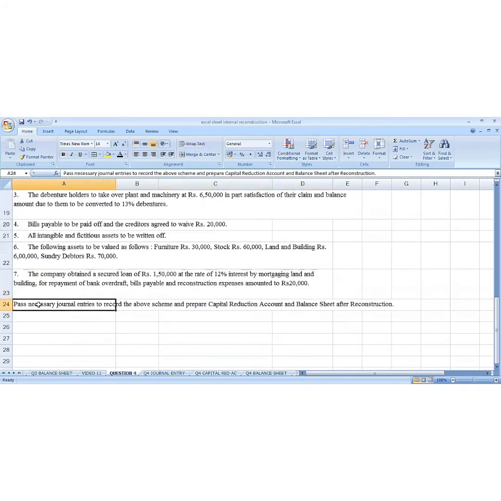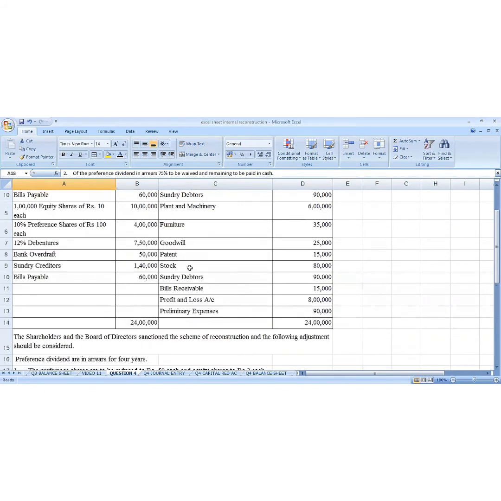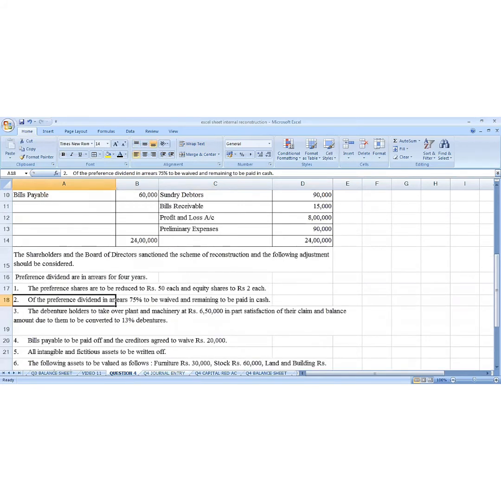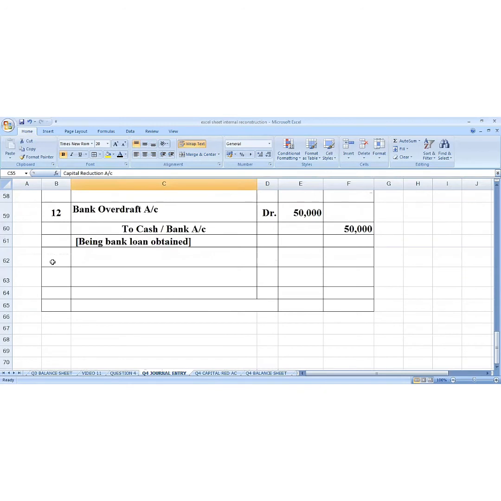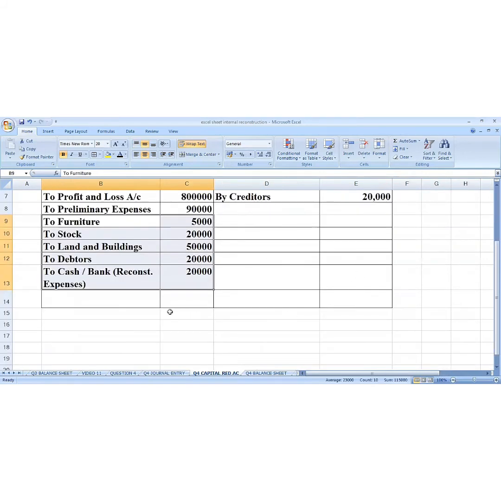Below this, there are no other journal entries. We have also written journal entries for preference dividend, which is in arrears, and intangible assets we have also written off. So only one journal entry will remain, and that journal entry is for the balance in the capital reduction account. In this question, the debit side is more and the credit side is less.